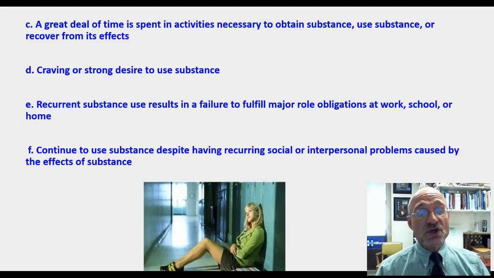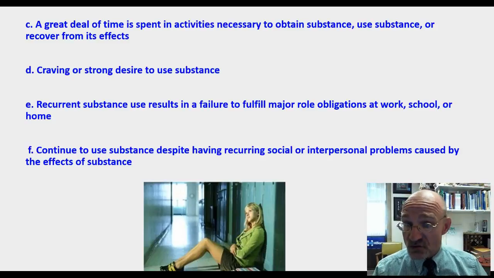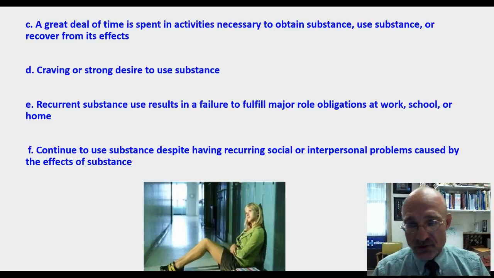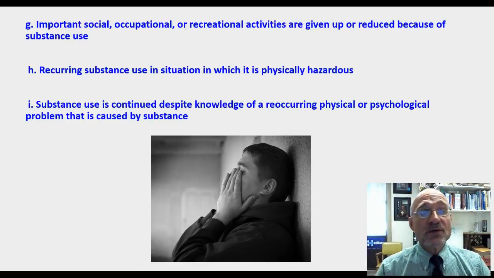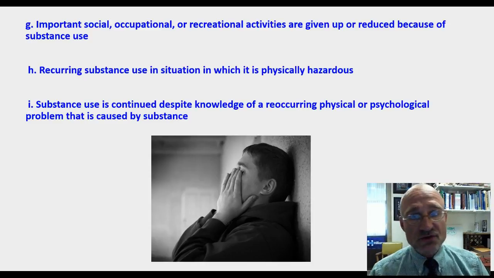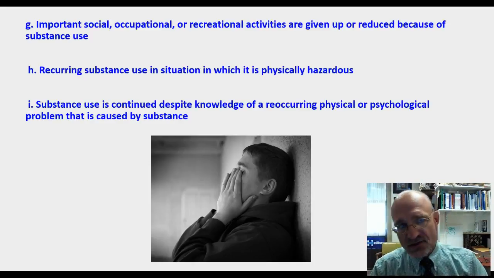Recurrent substance use results in a failure to fulfill major roles or obligations at work, school, or at home. Again, any 2 of these. Continue to use the substance despite having recurring social or interpersonal problems caused by the effects of the substance. You continue using it even though bad things happen in your social and interpersonal life. Important social, occupational, or recreational activities are given up or reduced because of the substance abuse. You don't do it because you are focused on that substance.